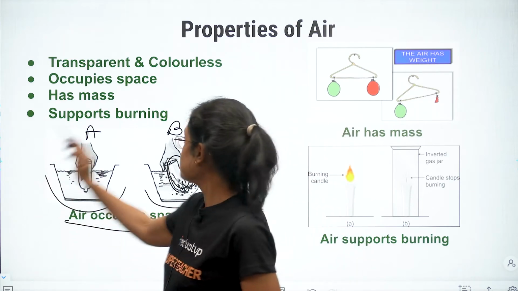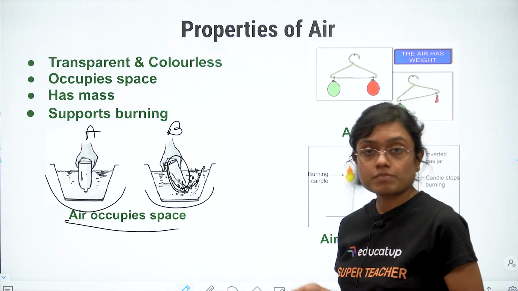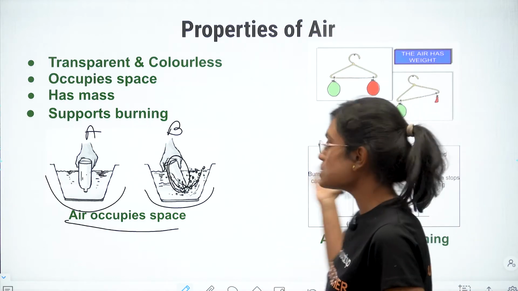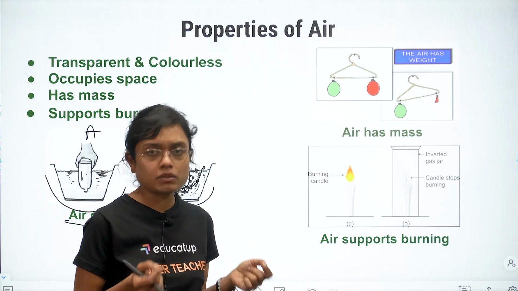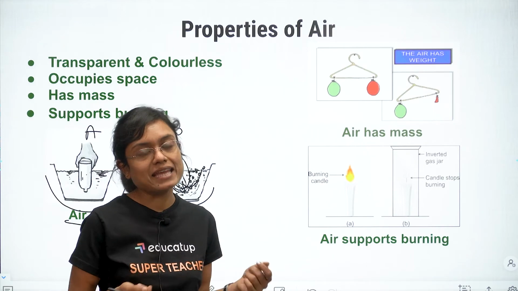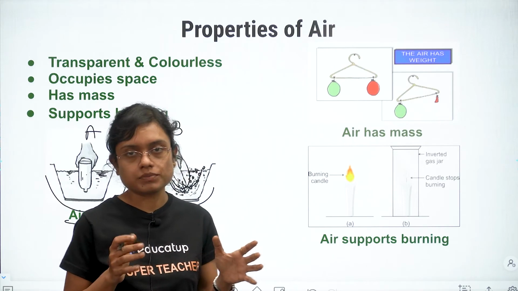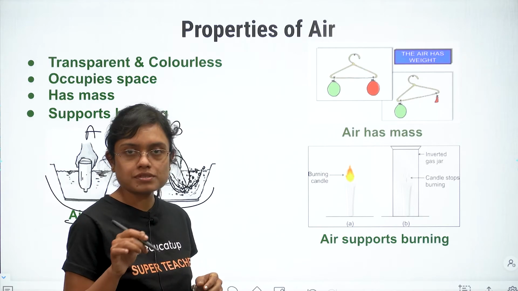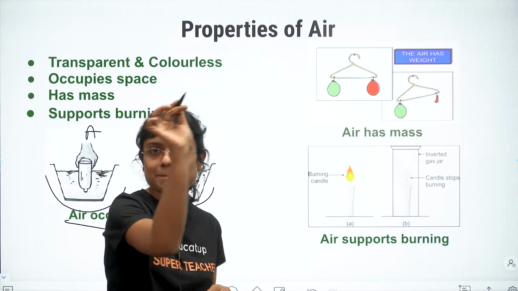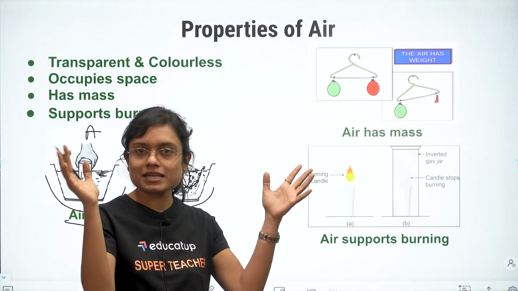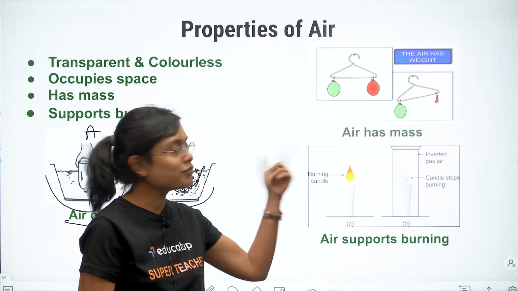The next one is air has mass. Obviously it has mass. It's very simple to understand. You can see this part. You have to take two balloons, inflate them and hang them with the help of a thread on a hanger. Now pierce one of the balloons, which is very interesting and funny for you. Just go and pop the balloon. So you have to do that.